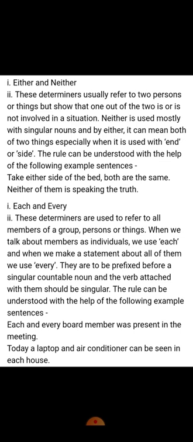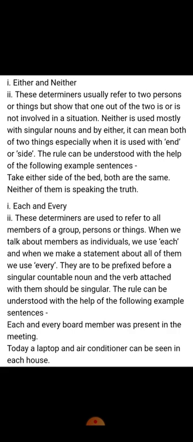Then each and every. These determiners are used to refer to all members of a group, persons or things. When we talk about members as individuals, we use each, and when we make a statement about all of them, we use every. So each means every single person, and every means all. Each and every board member was present in the meeting.